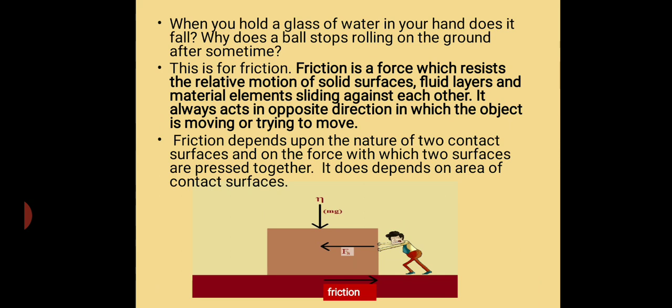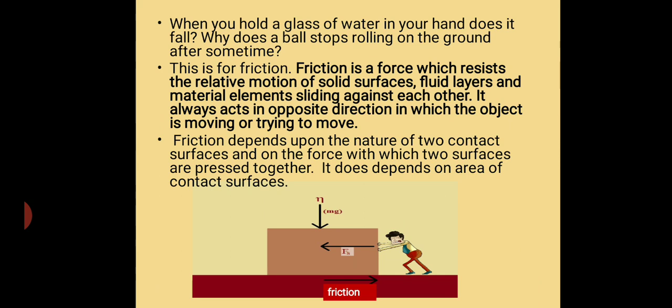What is friction? Friction is the force which resists the relative motion of solid surfaces, fluid layers and material elements sliding against each other. It acts always in the opposite direction in which the object is moving or trying to move.